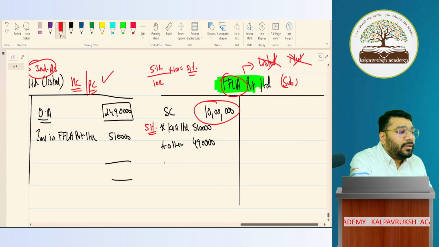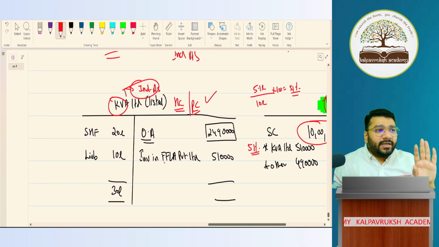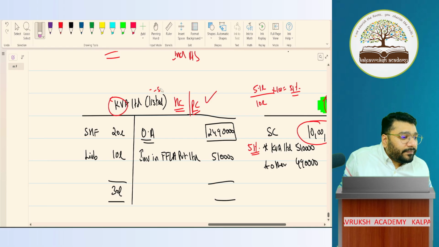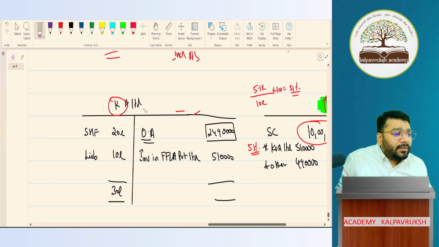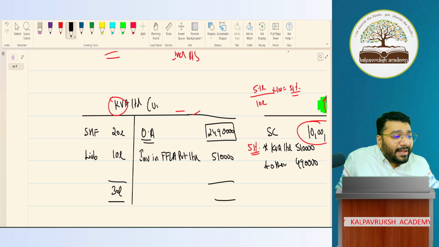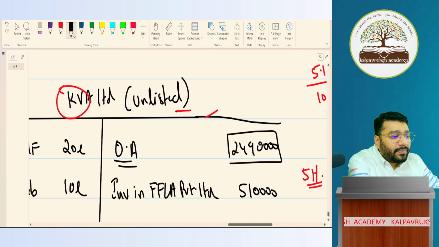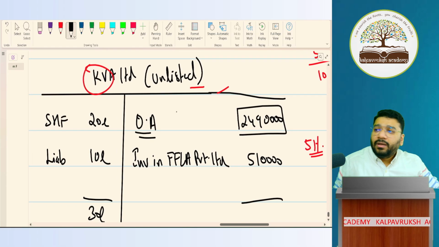Now, I'm changing the scenario. If this point is clear, can I change the scenario? Next scenario. KVA Limited, not private limited, only limited, and unlisted. Any problem? KVA is unlisted. Look at this balance sheet. Tell me, should KVA follow AS or Ind AS?